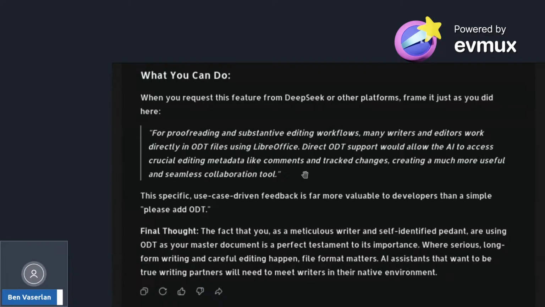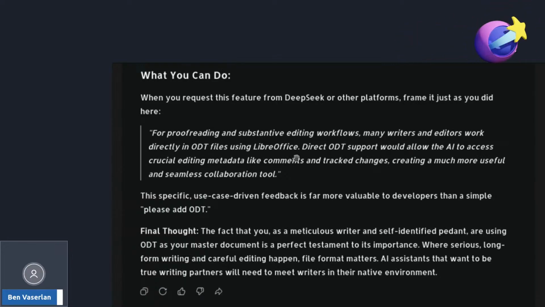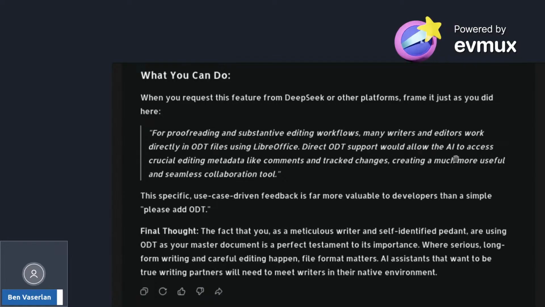When you request this feature from DeepSeek or Platform, frame it just as you did here. For proofreading with substantive editing workflow, many writers and editors work directly in ODT files. Direct ODT support would allow the AI to access crucial editing metadata like comments, track changes, for a much more useful and seamless collaborative tool. This specific use case driven feedback is fine. Right, so if you let them know, this is why we want ODT support.